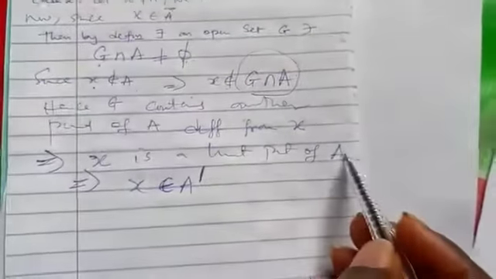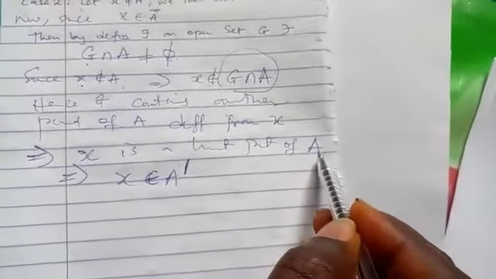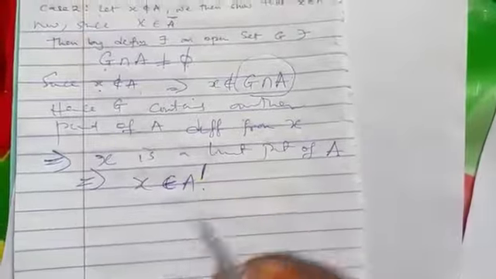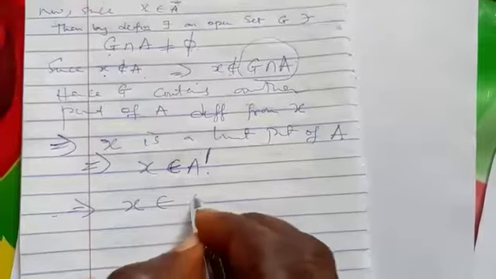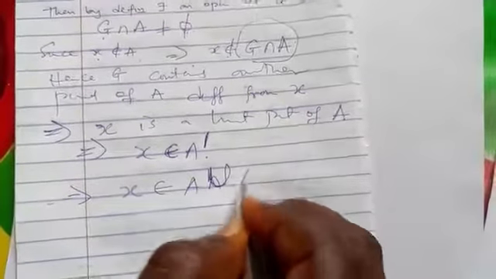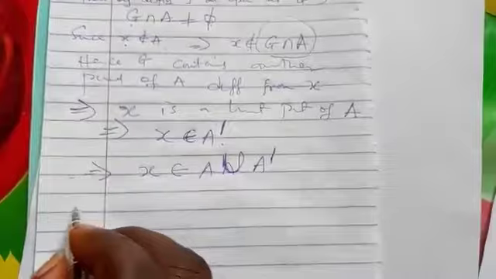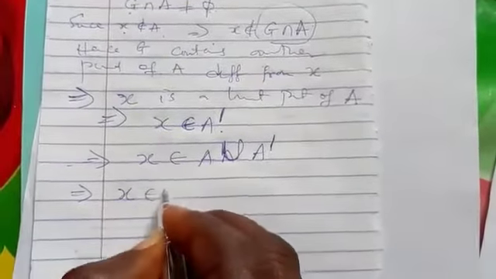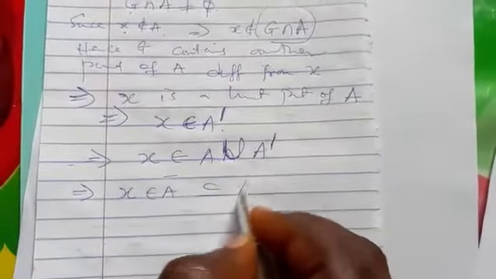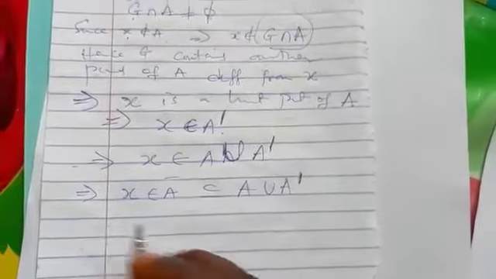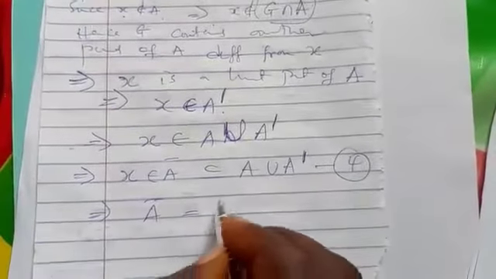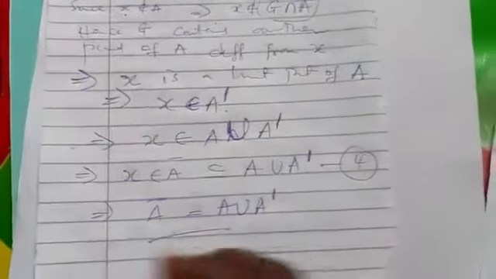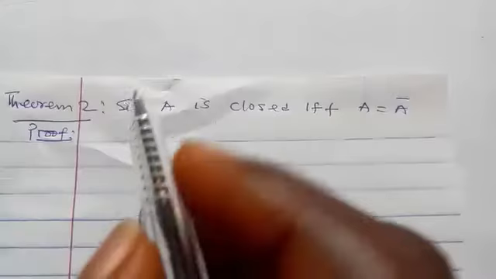Although if it's a limit point, we have said that it's not necessarily inside A. So definitely it must be inside this place. It's a limit point. So we have now shown that, and if it is inside there, then it will be inside the union, A union A prime. So we have now shown that S belongs to A bar. This is a subset of A union A prime. So this is 4. So from 3 and 4, we can conclude that A bar is equal to A union A prime. And that completes our proof.